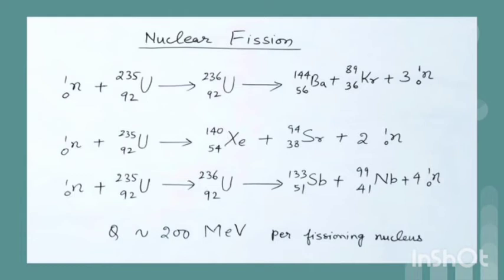Nuclear fission is the source of energy in nuclear reactor, which is a great source of electricity. But uncontrolled nuclear fission, that is uncontrolled chain reaction, results in enormous energy released in the explosion of a bomb, which is a destructive outcome of the process.